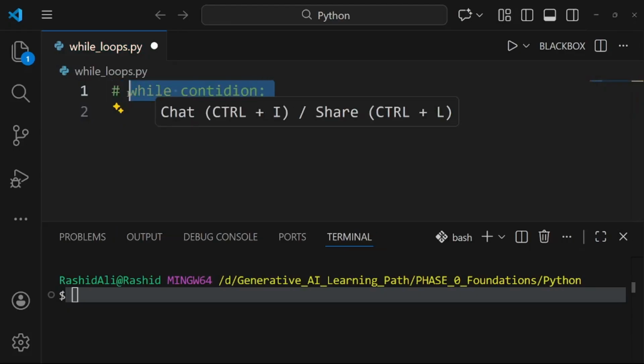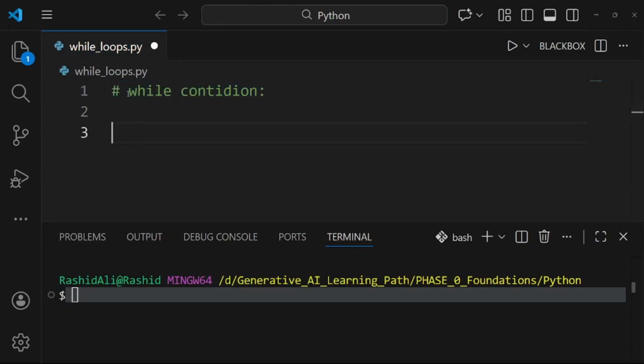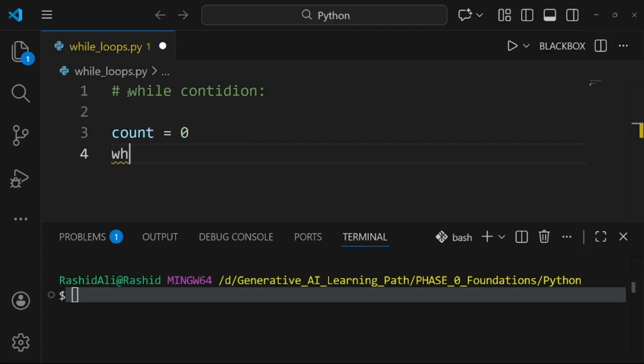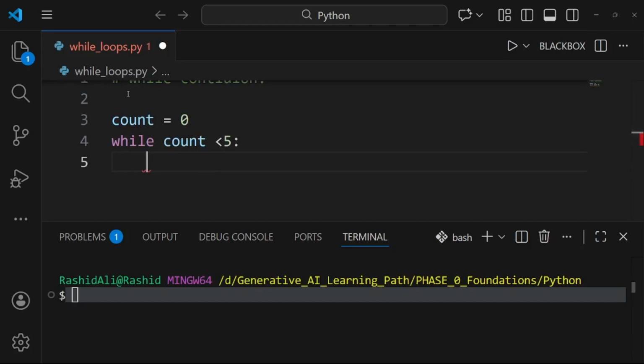Now we look at the example. The basic example we have for the while loop is that count is 0. This is the variable we have initialized to 0. We want to run our block of code until count becomes equal to 5. So we will write, sorry, it will be a count condition: run this block of code until our count value becomes equal to 5.